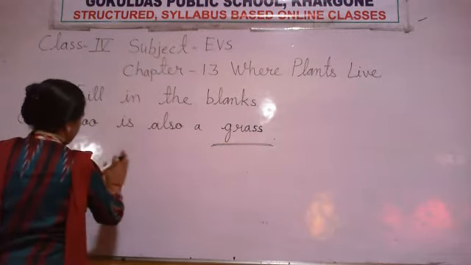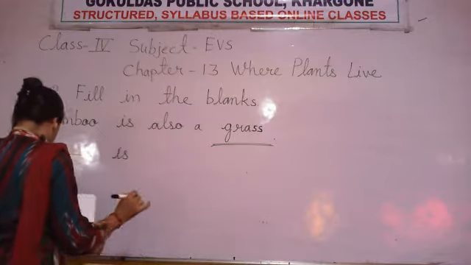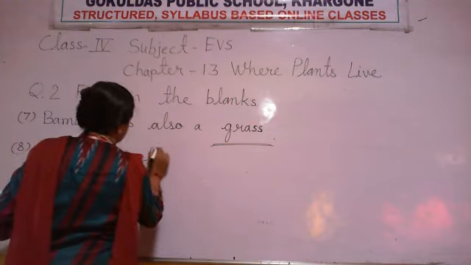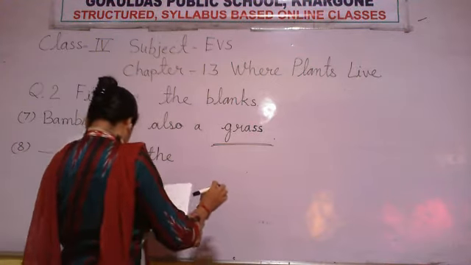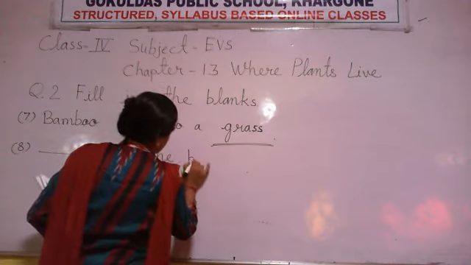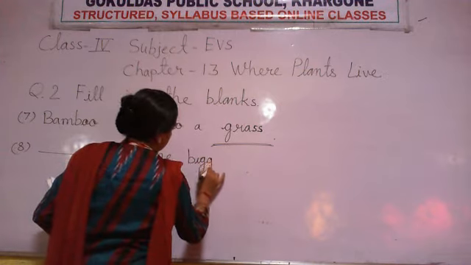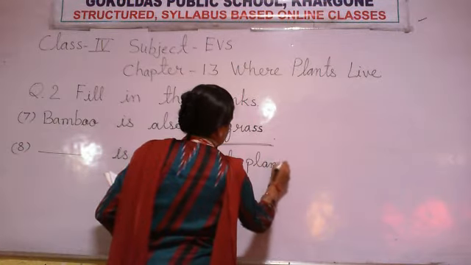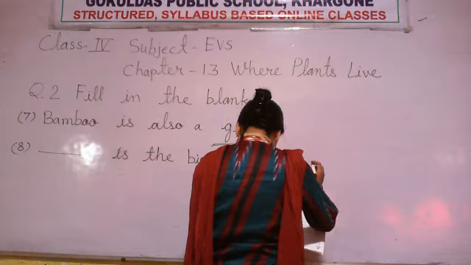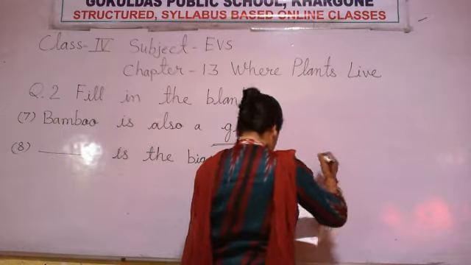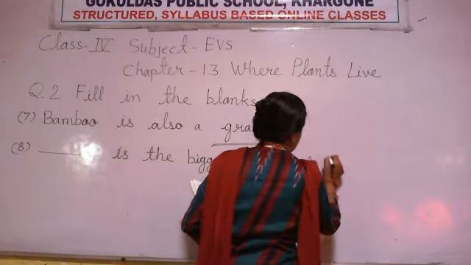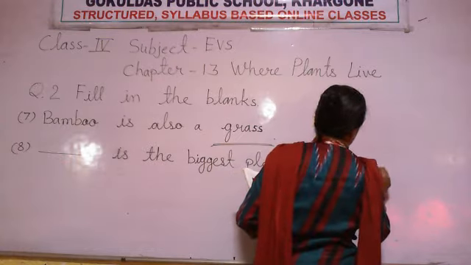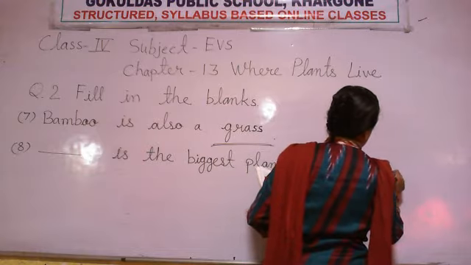Bamboo is the biggest plant of the grass family.